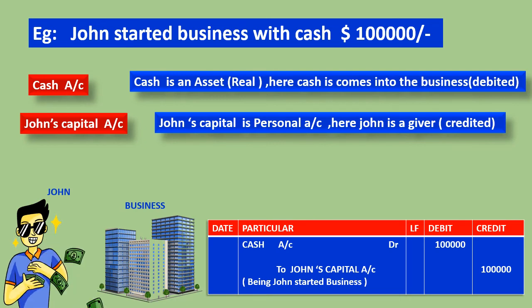The first we will write is the debited account and the second will be shown as credited. So here John is credited because John is giving cash to the business. And cash is debited because cash comes into the business. The amount is the same in the debit and credit columns. You have to write it in a straight order here. I hope you understood. Just go through this.